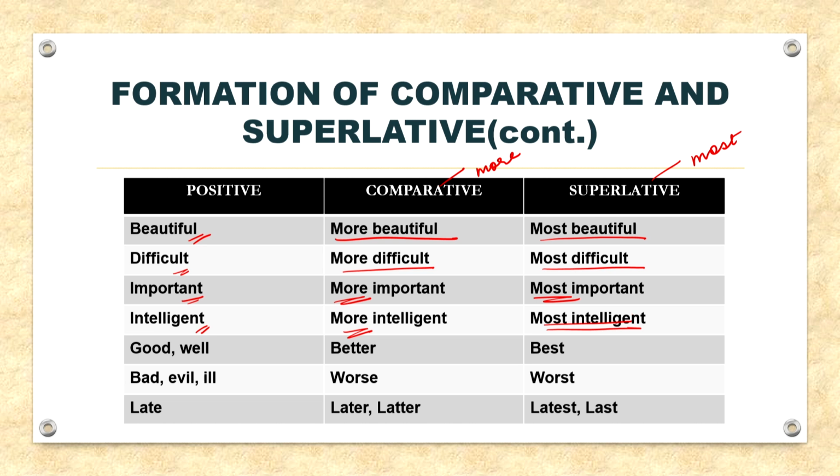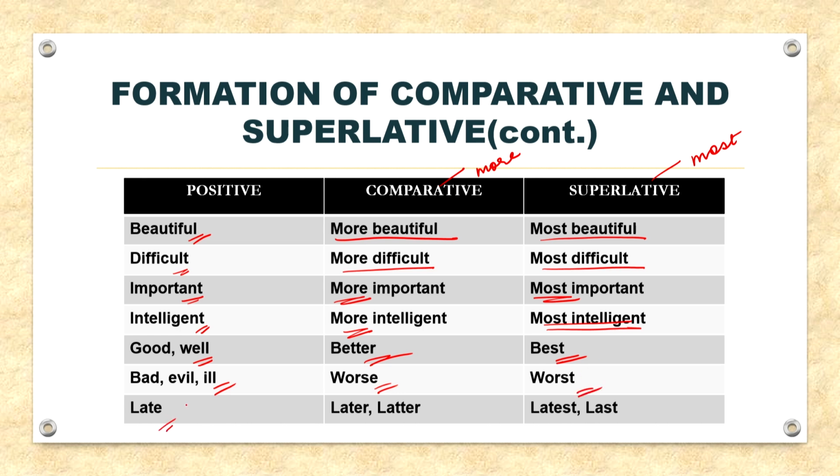Now, next, some adjectives are compared irregularly, that is their comparative and superlative are not formed from the positive. For example, good or well, so its comparative would be better and superlative best. Bad or evil or ill, so its comparative would be worse and superlative worst.